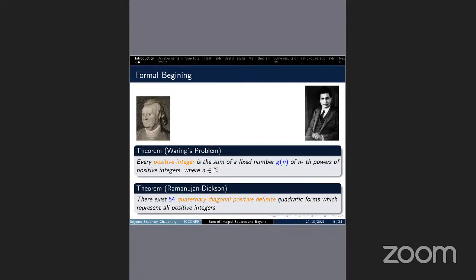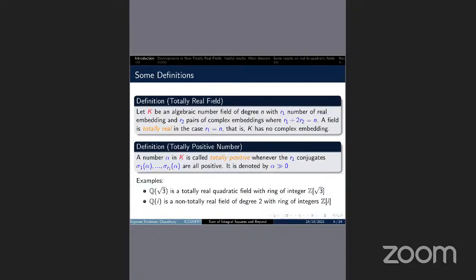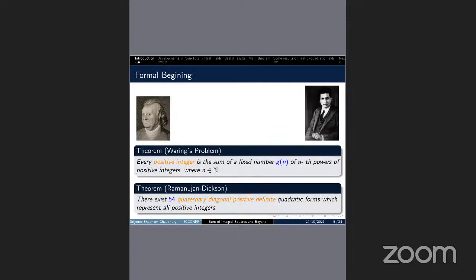On the other hand, in the early 20th century, Ramanujan extended Lagrange's result, and he proved that up to equivalence, there exist exactly 54 quaternary diagonal positive definite quadratic forms which represent all positive integers. Later, Dickson extended these results to non-diagonal forms also. So after this theorem, the question arises: how can we extend these results to an algebraic number field?